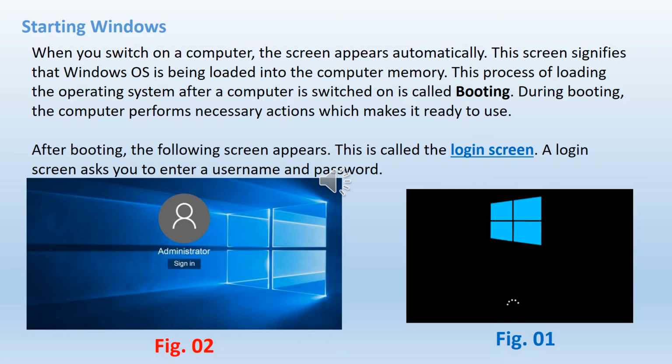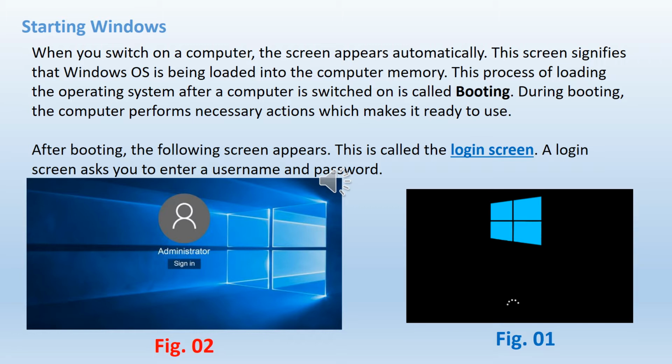During booting, the computer performs necessary actions which make it ready to use. So the computer performs necessary actions, and it makes the computer ready to use. After booting, the following screen appears. In Figure 2, we call this a login screen.